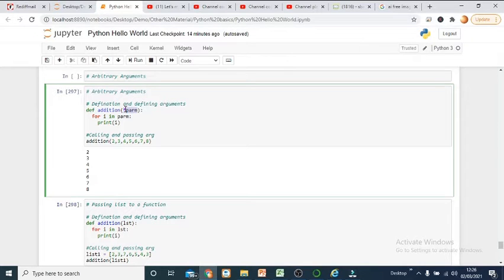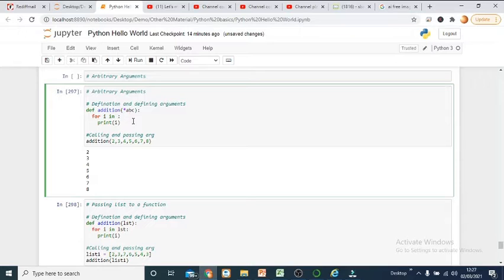Now, what are arbitrary arguments? Arbitrary arguments indicate to Python that, hey Python, here we are expecting a variable number of parameters. We don't know a priori how many parameters are going to come in. And how to define an arbitrary parameter? It's straightforward: you define the function, and after defining the function you write a star and whatever name you want to put in. It may be param, it may be something else, it may be abc as well, right?